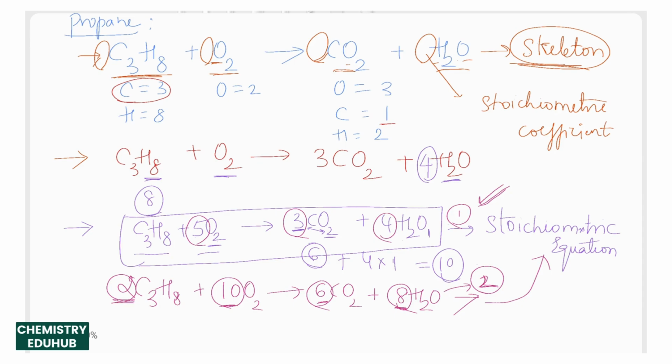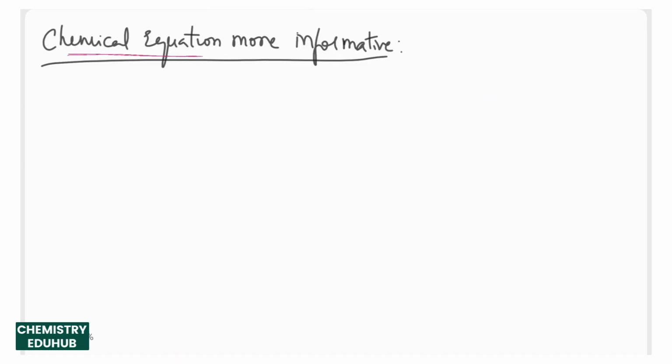In such a case, what do we need to do? We have to divide all the numbers by a simpler number so that we get simpler coefficients in a stoichiometric equation. The chemical equations that we have balanced are known as stoichiometric equations. Those equations, though they follow the law of conservation of mass, are less informative.